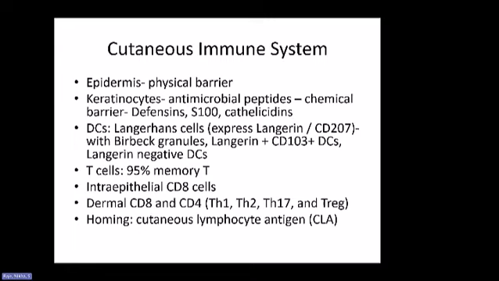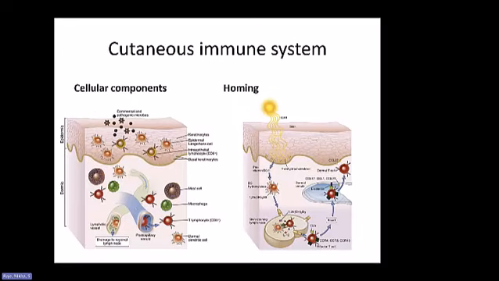And one such homing molecule is called CLA, or cutaneous lymphocyte antigen. So let's see here. Again, this is the skin, epidermis and dermis. The epidermis has mainly the epidermal layer, but also has keratinocytes that provide the chemical barrier. There are these innate T cells called CD8 T cells, and the dermis has various cells like macrophages and dendritic cells. The draining lymph nodes will have the T lymphocytes. They can have CD4 and CD8 cells, right?